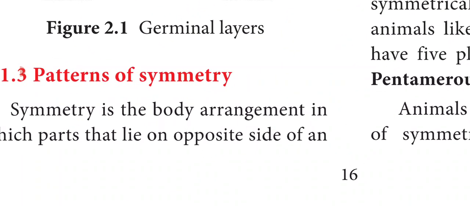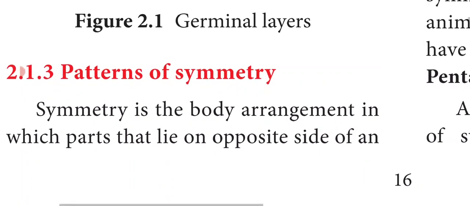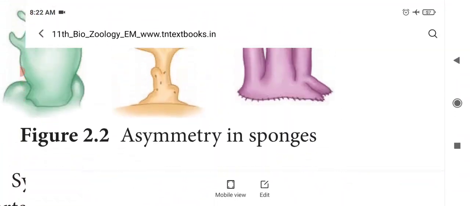Next we are going to see another feature of classification, that is patterns of symmetry. What does symmetry mean? Symmetry is the body arrangement in which parts lie on the opposite sides of an axis and are identical. It is the body plan in which the opposite sides of an axis are identical. An animal body plan results from the animal's pattern of development. The simplest body plan you can see in the sponges.